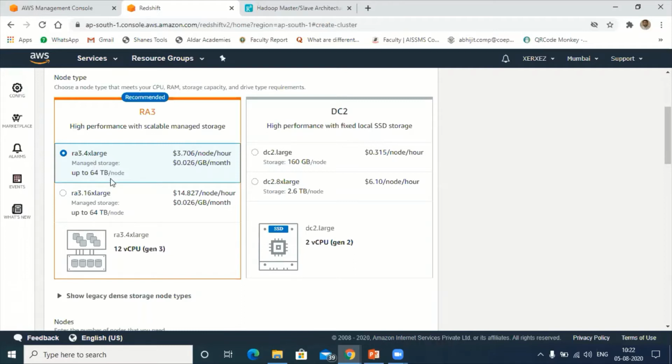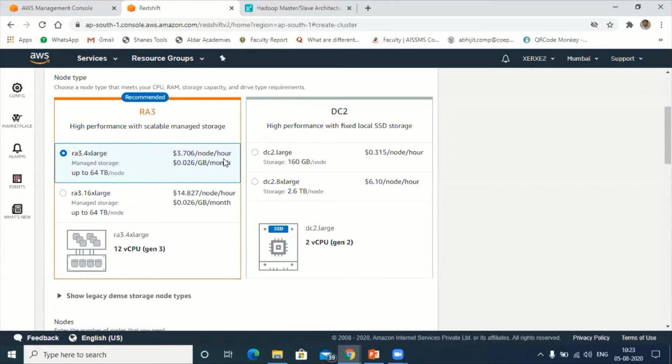Shall I repeat? 4x large, up to 64 terabytes of data. Such a huge amount, and they are charging only 3.706 per hour and 0.026 per GB per month. It is very nominal compared to other data warehouse systems.